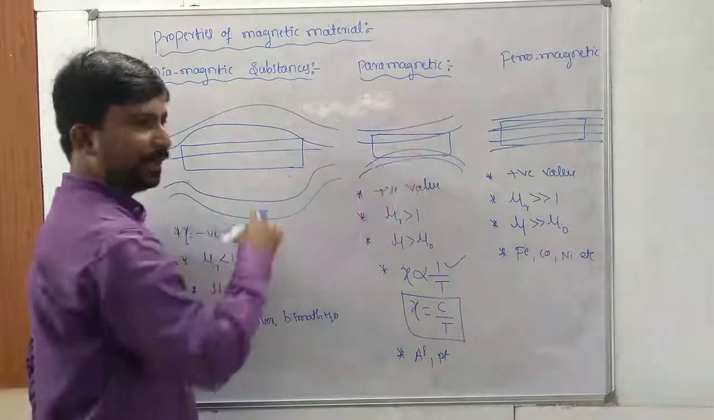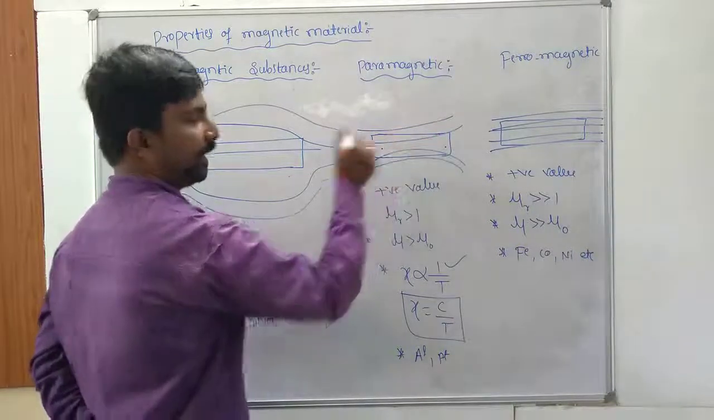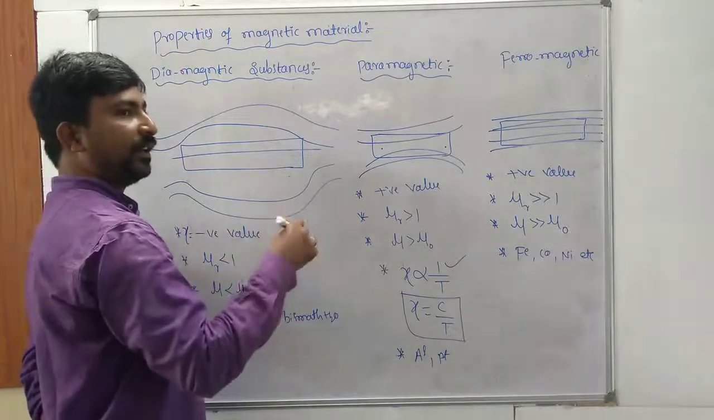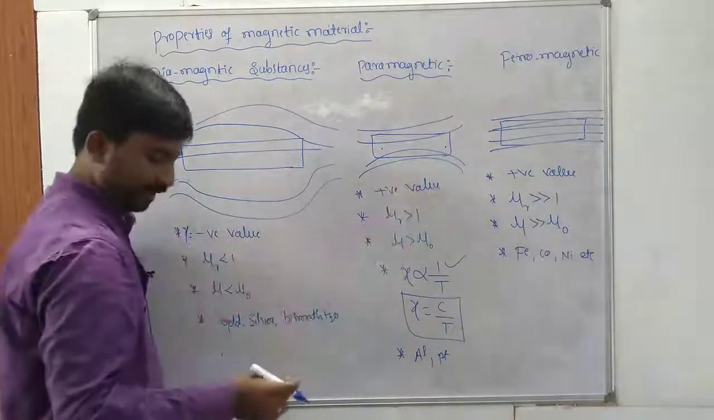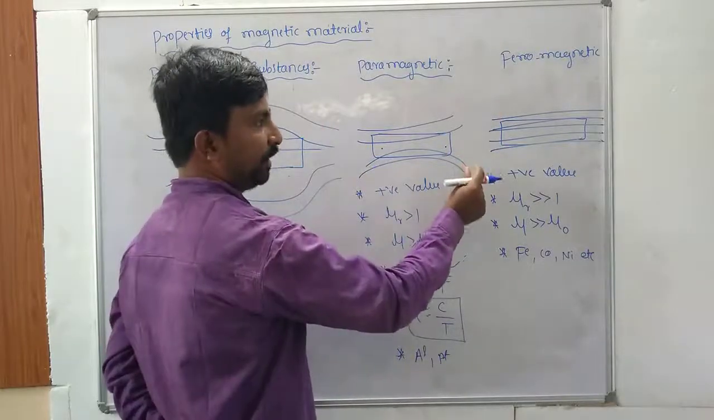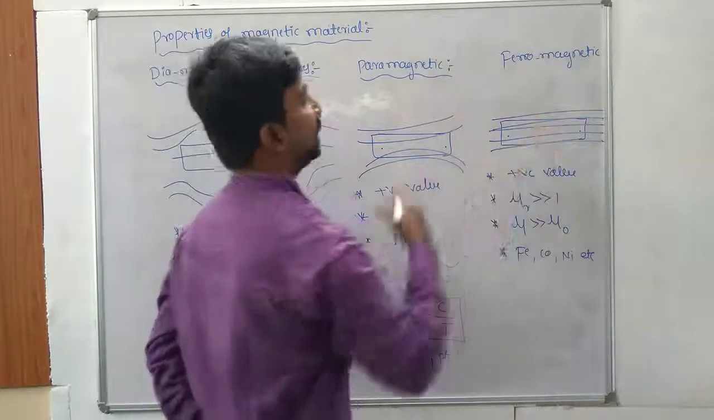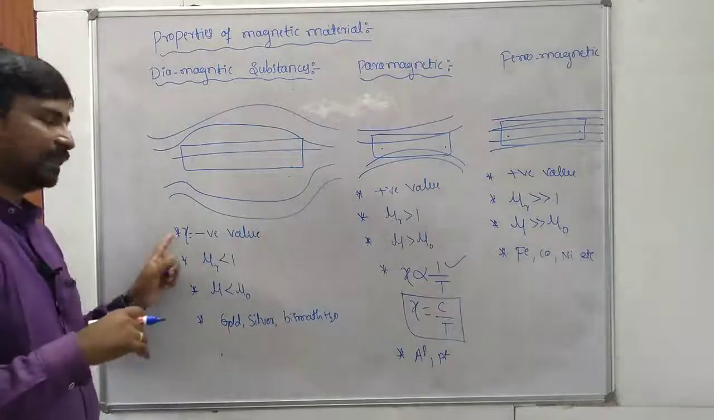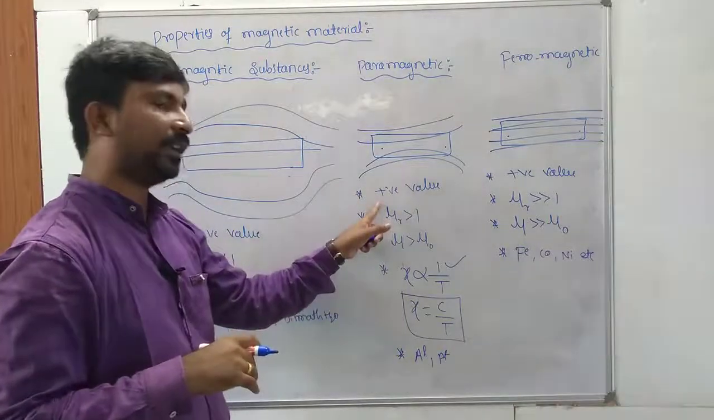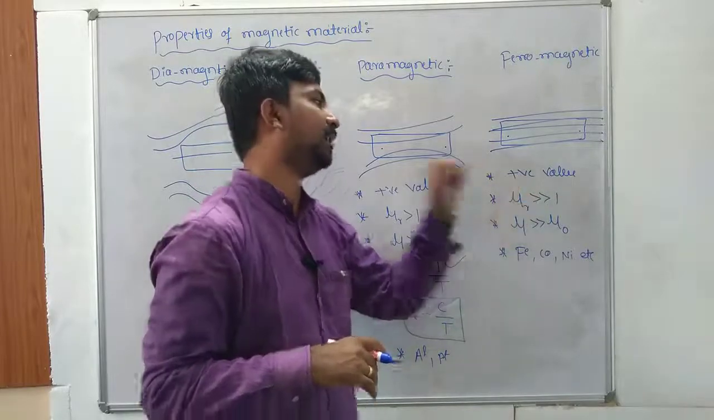In the paramagnetic material, when a small piece of paramagnetic material is placed near the pole of the magnet, what happens here? It tends to move towards the pole of the magnet. That means it tends to move from the weaker region to the stronger region of the magnetic field. In the ferromagnetic material, when a small piece is placed near the pole of the magnet, again it tends to move from the weaker region to the stronger region of the magnetic field. The susceptibility of diamagnetic material is taken as a negative value. The susceptibility of paramagnetic material is taken as a positive value. The susceptibility of ferromagnetic material is taken as a positive value.